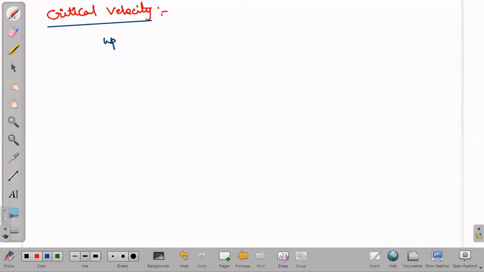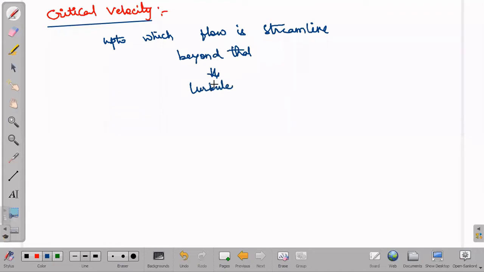So the velocity up to which its flow is streamlined. Beyond that particular velocity, the flow becomes turbulent. Such velocity we are calling a critical velocity. I hope it is clear, and we will go with the next important term, Reynolds number.